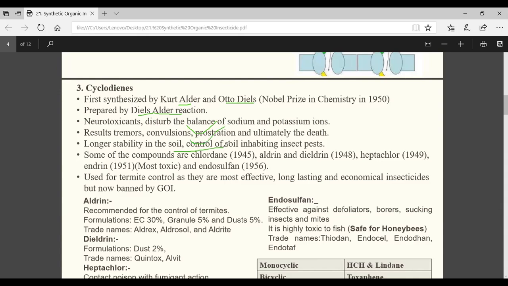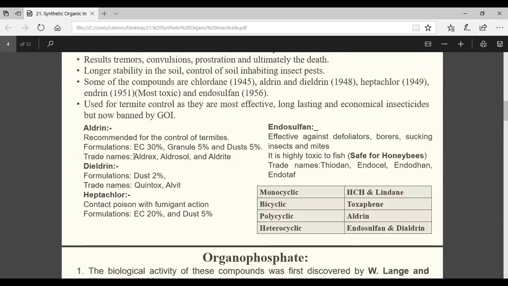They are effective against soil inhabiting insects. Important examples are chlordane, aldrin, dieldrin, heptachlor, endrin, endosulfan. These are the examples. Now you see here what you need to remember: aldrin, dieldrin, endosulfan, whatever it is, only the trade names. The rest of the things, granule, EC 30%, dust 5%, these are not important. Only trade names along with the example.